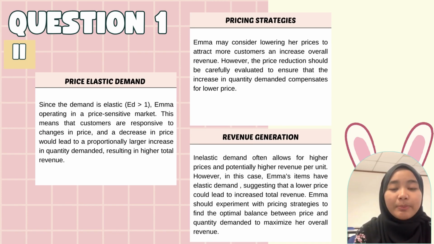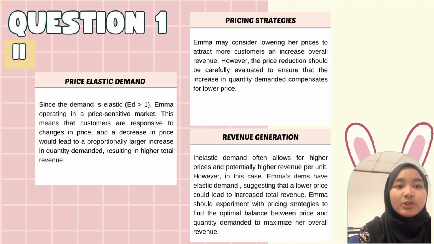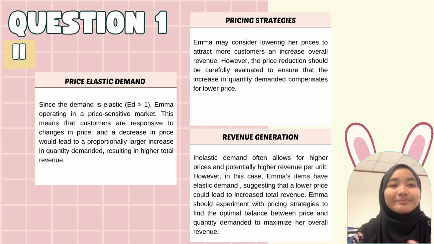We got 3 main points. First is price elastic demand. Since the demand is elastic, AMA is operating in a price sensitive market. This means that the customers are responsive to change in price, and a decrease in price would lead to a proportionally larger increase in quantity demanded, resulting in higher total revenue.